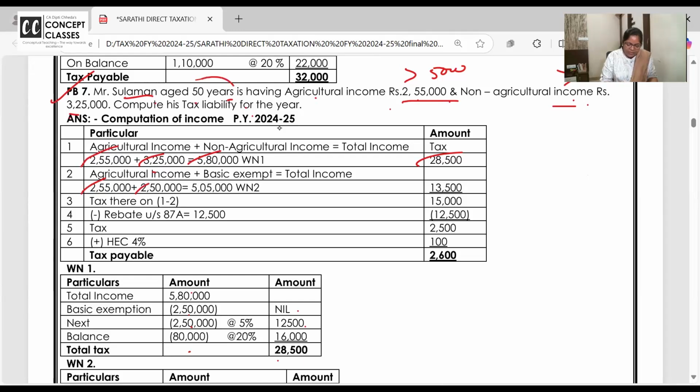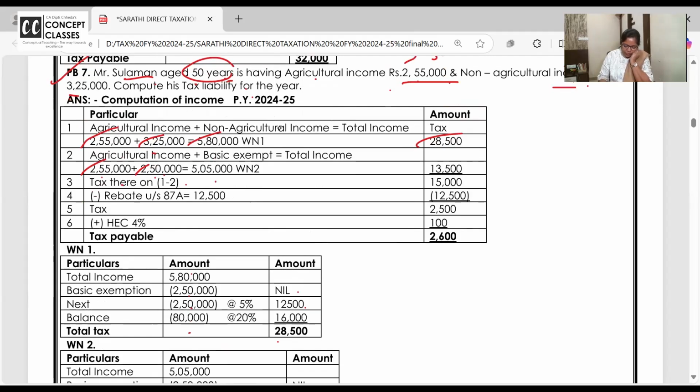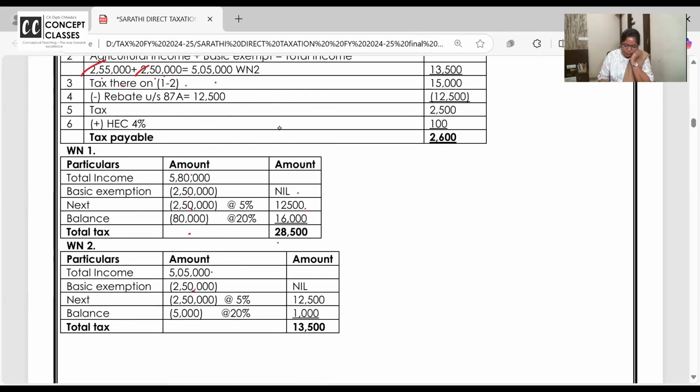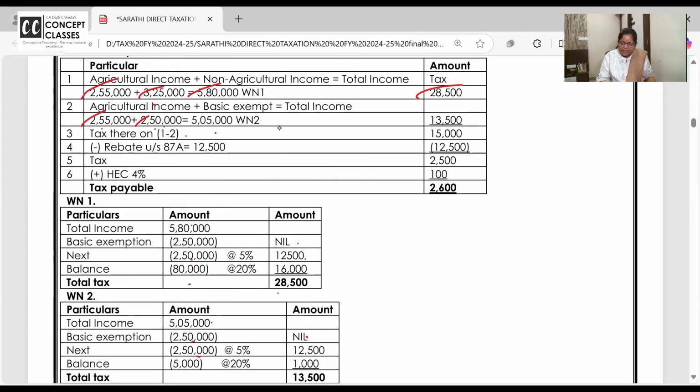And Suleiman's age was 50 years, so exemption limit 250. 250 and 255 is a very small difference, right? 5 lakh 5,000. So in 5 lakh 5,000, first 250 nil, next 250 only 5,000 at 20%, 13,500.